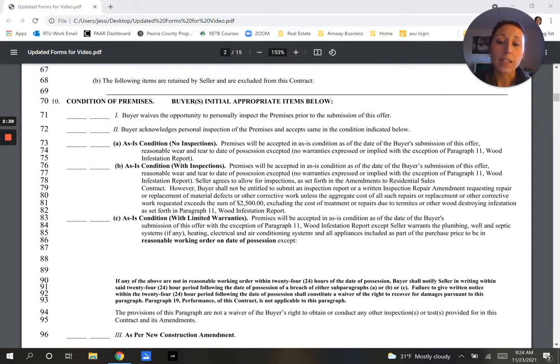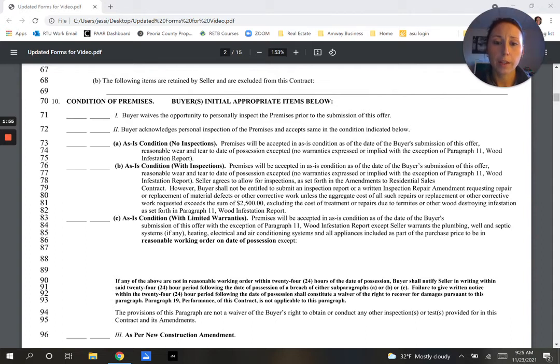So this C is basically saying it's not a new house. There's going to be things with it, but you expect everything to be in reasonable working order. The plumbing to be working, no active leaks, the electrical to be working, lights to be working, the furnace to be turning on, the air conditioner to be turning on if there's air conditioning, the roof not to be leaking, and it to be structurally sound. So if it is not, then we have an ability to turn in a repair amendment and request the seller to fix those defective items. Again, if they say no, take a hike, then we have the ability to terminate the contract. If they say yes, we'll correct all those things, then we're moving forward.